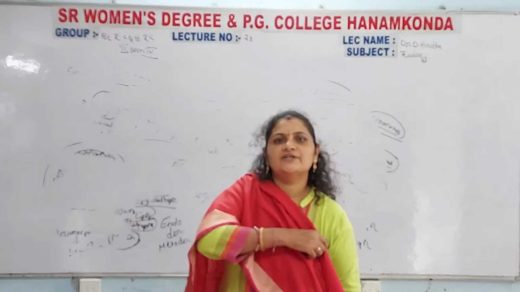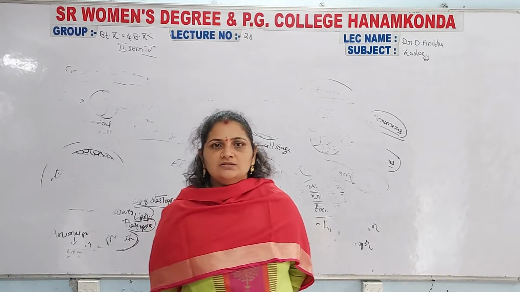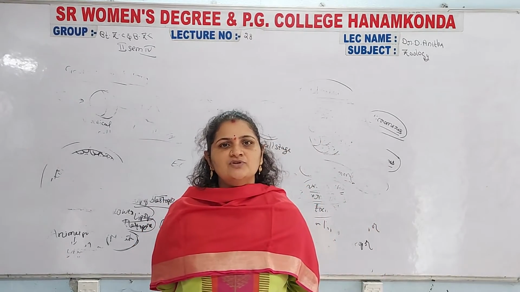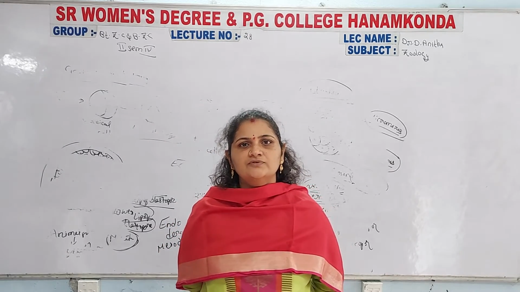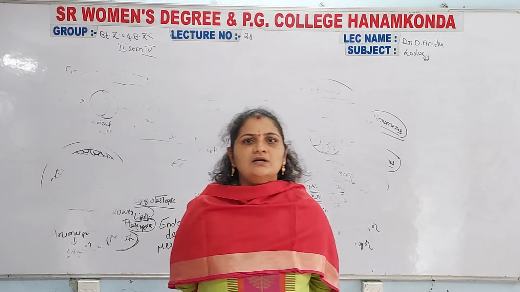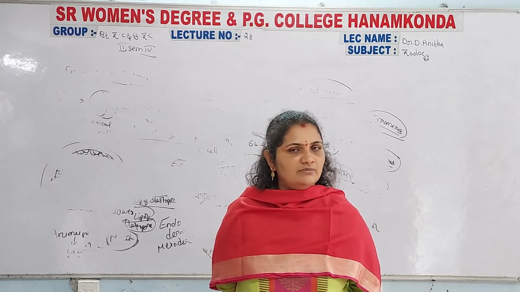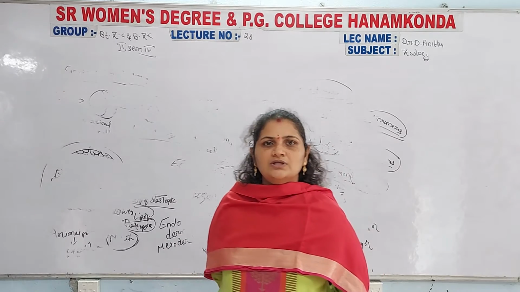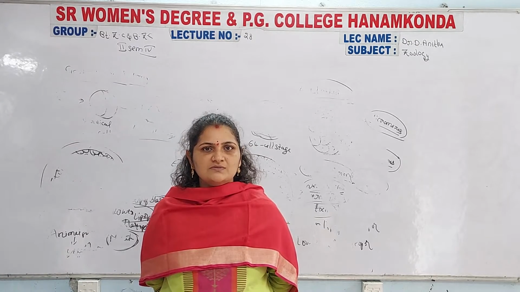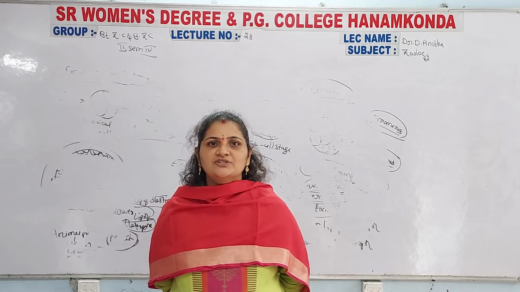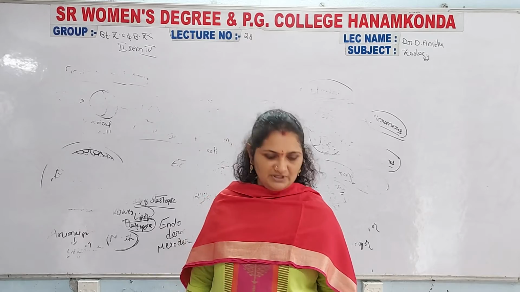Good morning, all. Yesterday we started the topic of non-random mating in our previous class. Non-random mating is the process where mating occurs among closely related organisms. Within the population, fertilization and the mating process take place inside the population, and that is nothing but non-random mating. That was completed in our previous class.